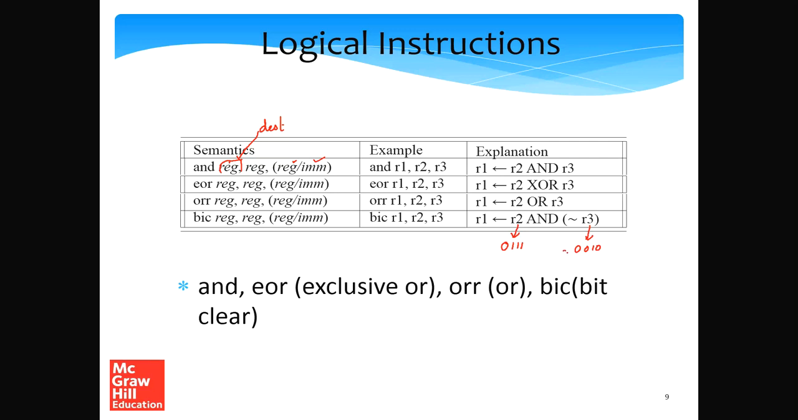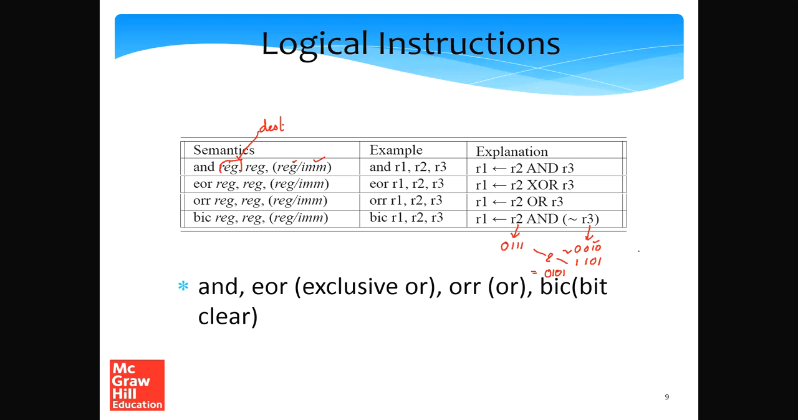So not of this quantity would be 1, 1, 0, 1. Now this number and this number: 1 and 0 is 0, 1 and 1 is 1, 1 and 0 is 0, 1 and 1 is 1. If you see what is happening over here, all the bits that are set in R3, all the bits that are 1 in not of R3, those bits become 0, and when that is ANDed with some other quantity, all the bits at those bit positions become 0. So that's where the name bit clear comes from.